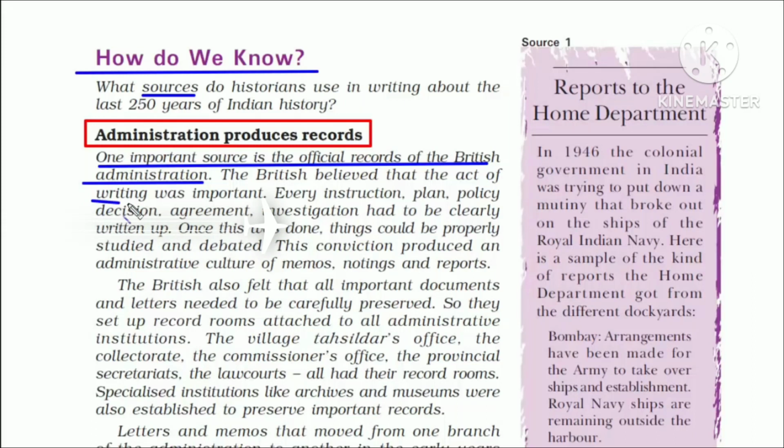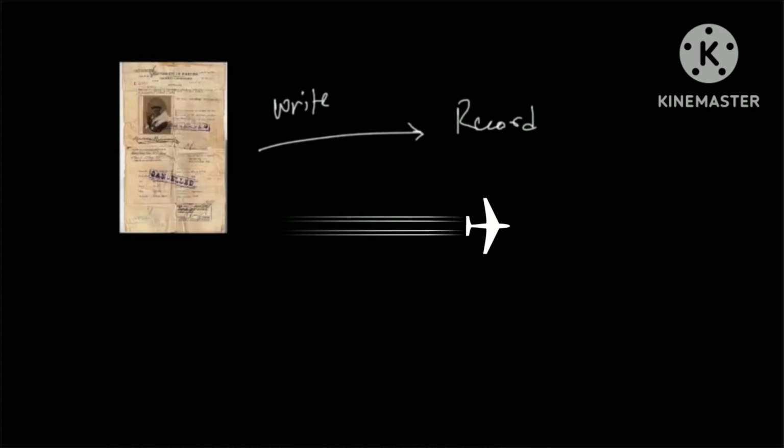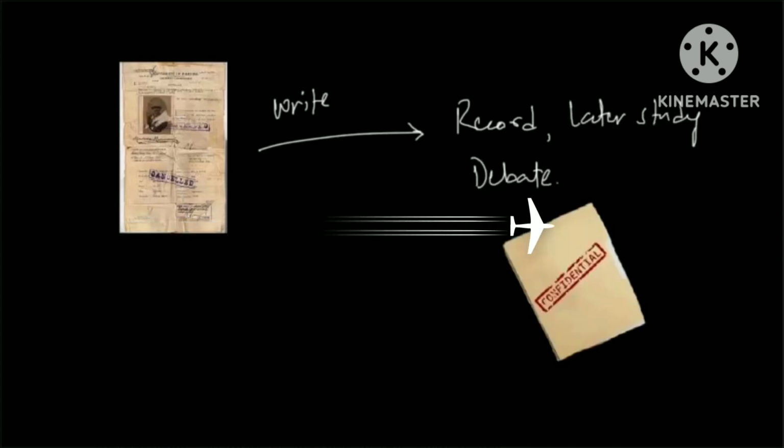And one good thing about the British was that they believed in the act of writing. Every instruction, plan, policy decision, agreement, investigation had to be clearly written up. So that's a good thing, because if we write down things, we can later on study further or debate on it. So this is something the British did religiously. They made reports and notes of almost everything.